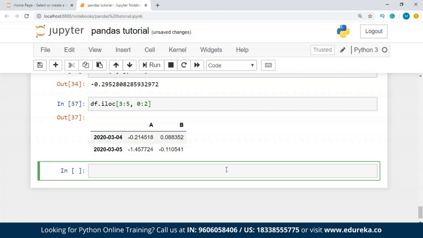Now we have Boolean indexing as well inside our data frames. So I'll just tell you quickly what it is. So for that, you just write df. Now I'm going to check if df column number A, let's say, this is interesting, guys.